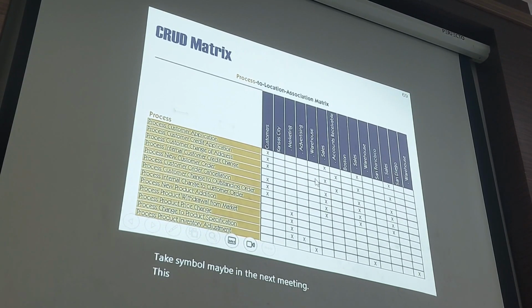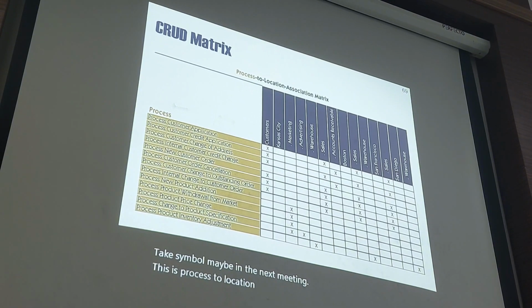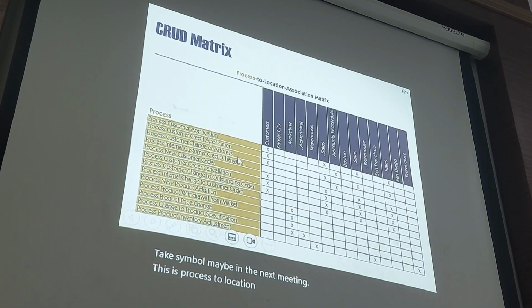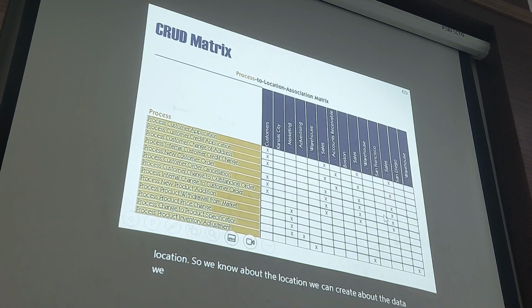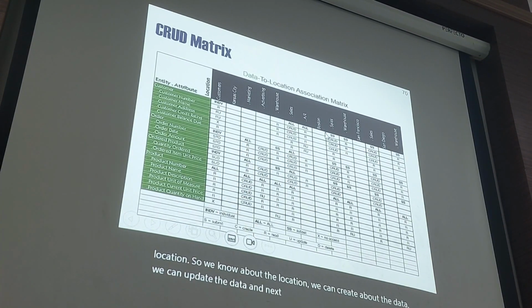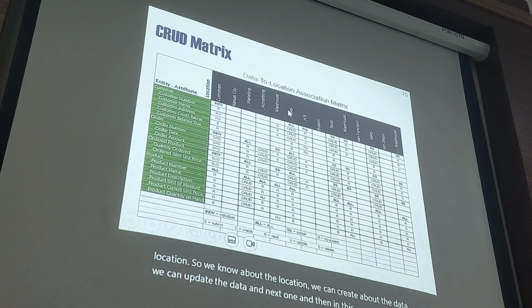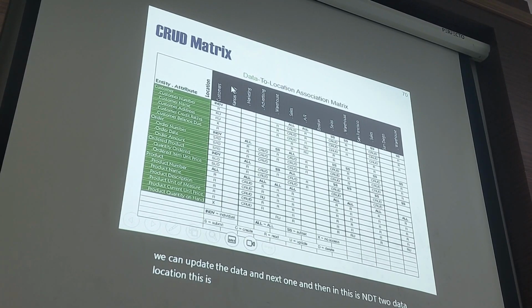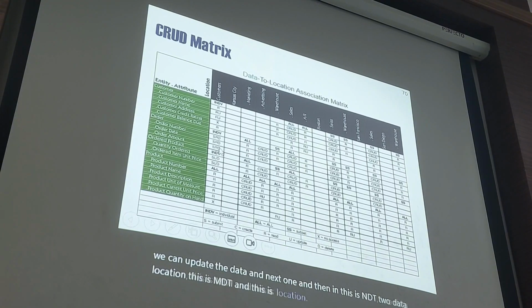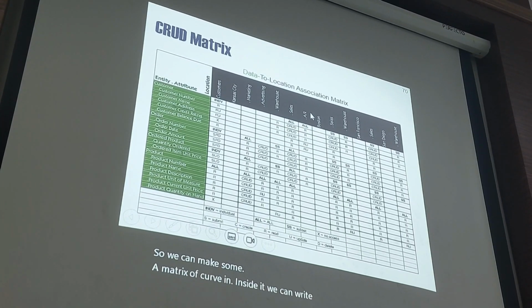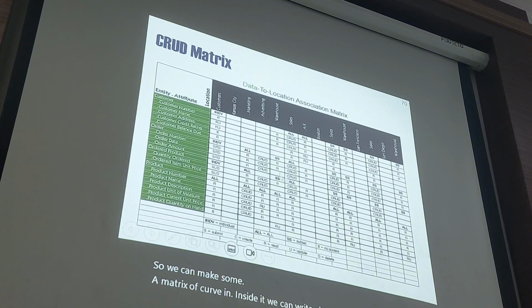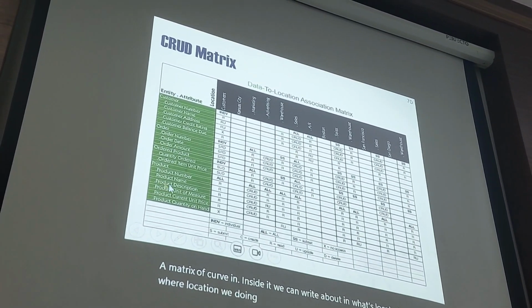This is the process to location CRUD matrix. This is about the process and this is about the location. So we know about the location, we can create the data, we can update the data. And then this is entity to data location. This is entity and this is location. So we can make some matrix inside it, where we can identify in which location we are doing some create.